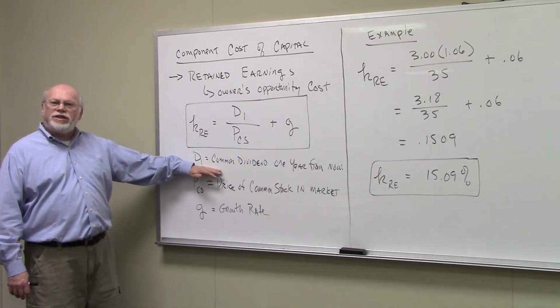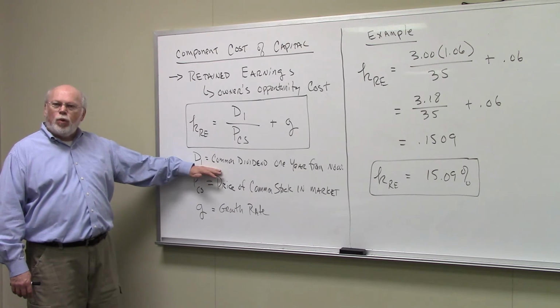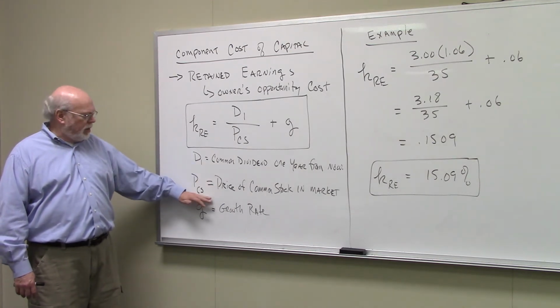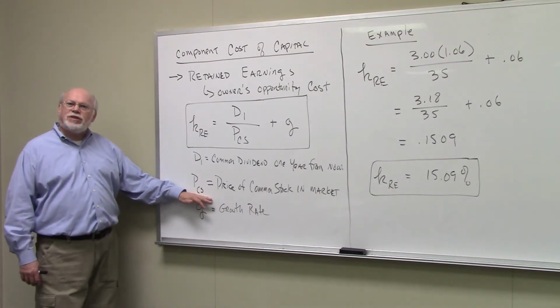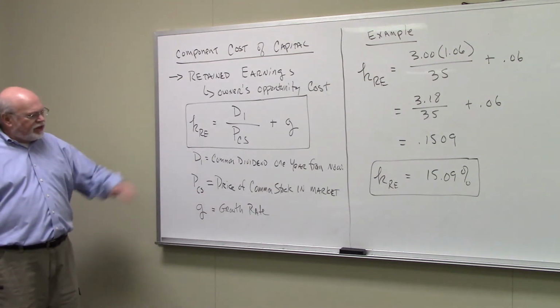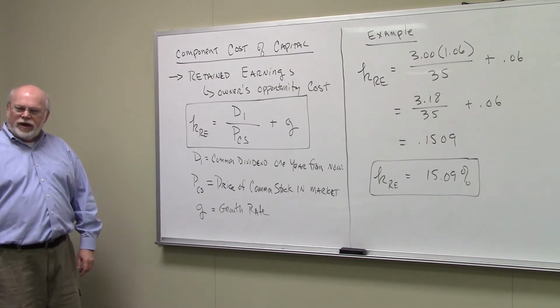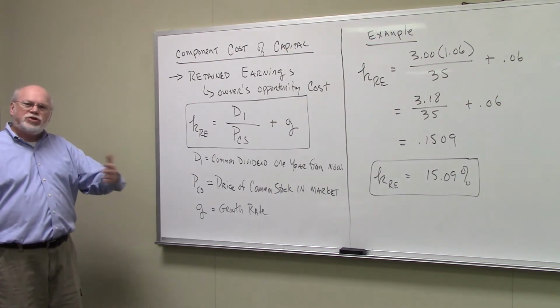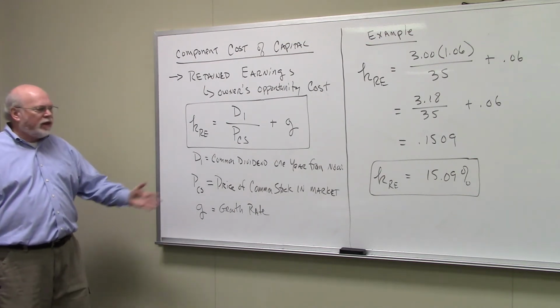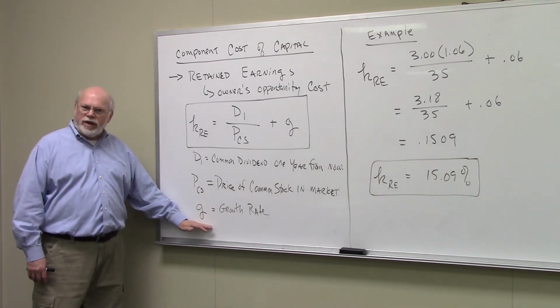So the numerator is the common dividend you expect one time period from now. P sub CS is the price of the common stock in the market. And g is the growth rate you expect. Again, some people use the internal growth rate, some people use some expected capital gains rate, but it's viewed as the growth rate in the stock.